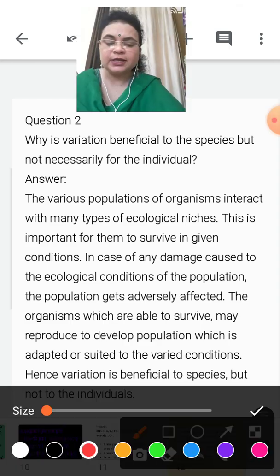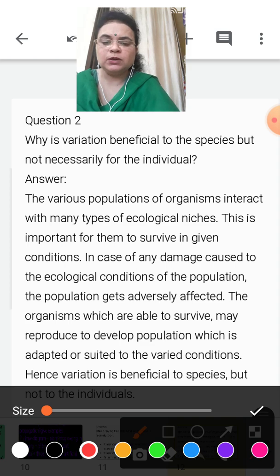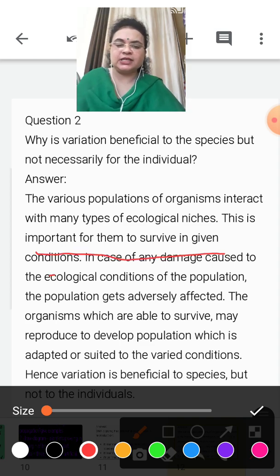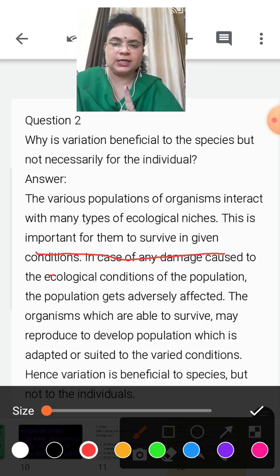Why important? If they are not able to survive, then what will happen? They will die, they will disappear. If there is an individual organism and it is not able to survive the changes in the conditions and climate of the ecological system, it will die and the population cannot increase.